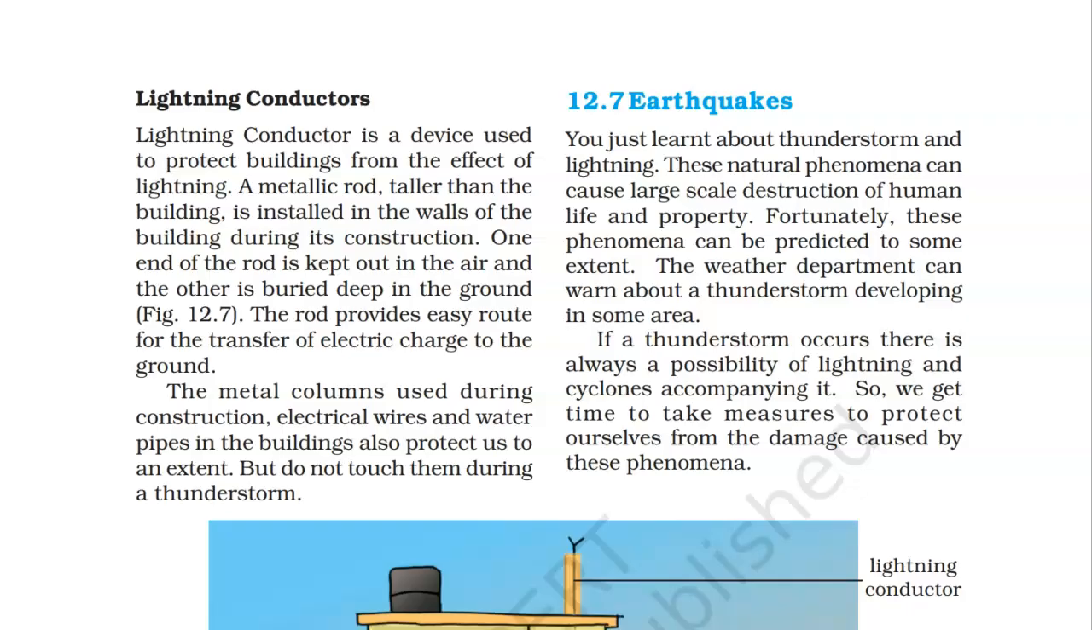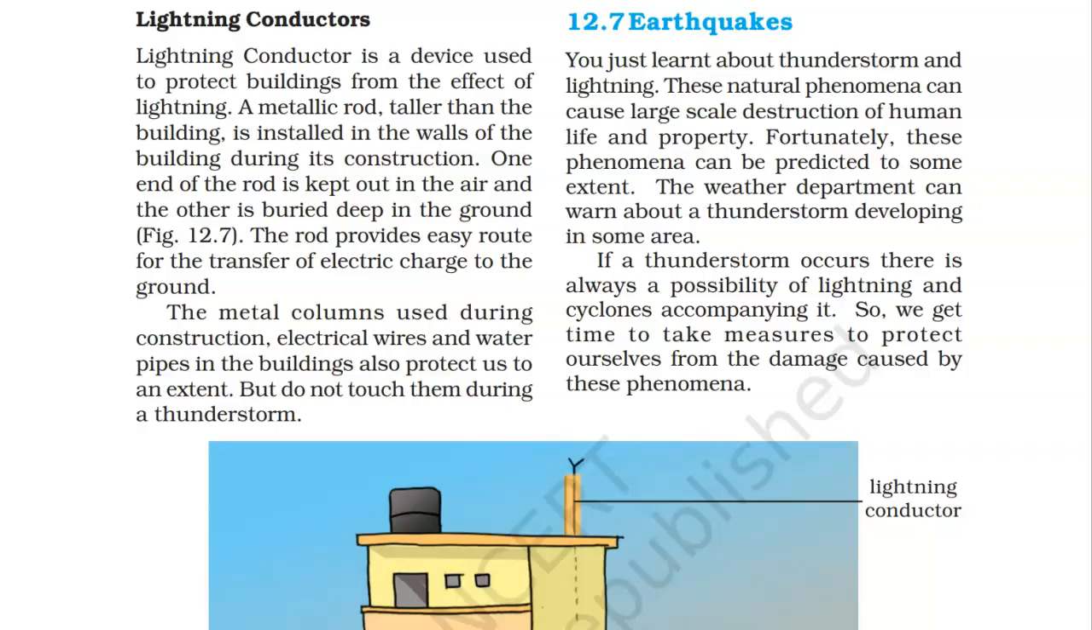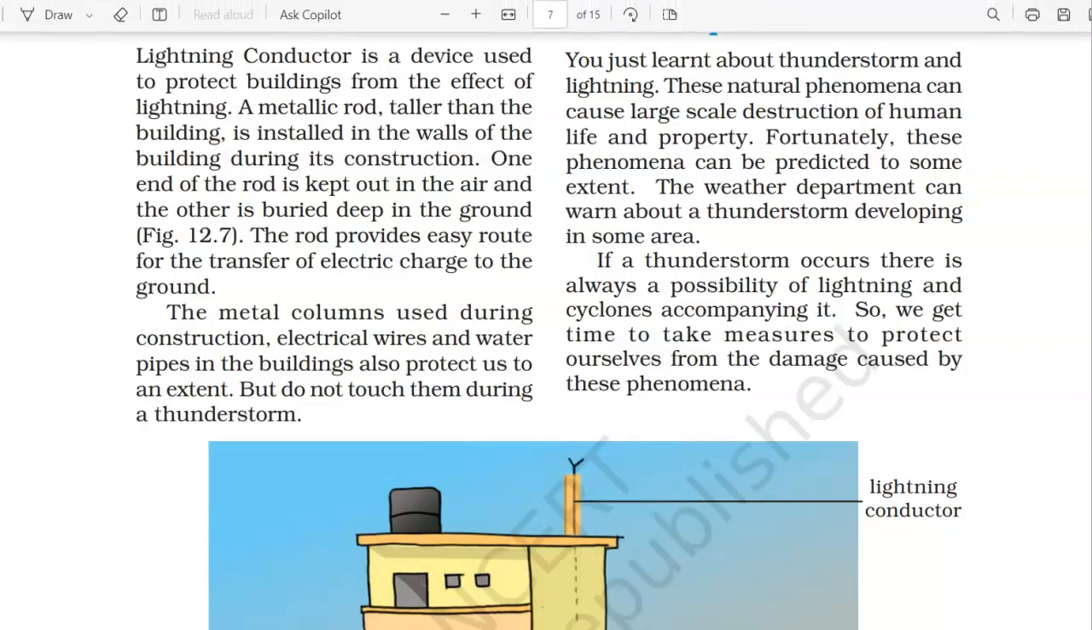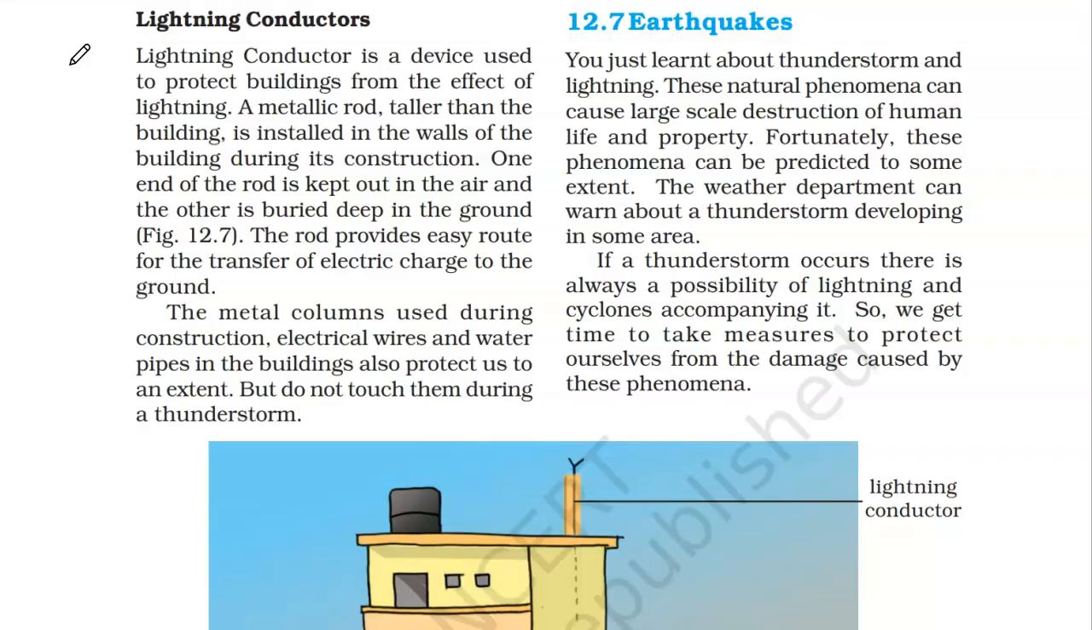Now we are coming to lightning conductors. Remember, they said that if you are inside houses and buildings, you are safe. Why? Because nowadays houses and buildings are provided with lightning conductors. So a lightning conductor is a device which is used to protect buildings from the effect of lightning.